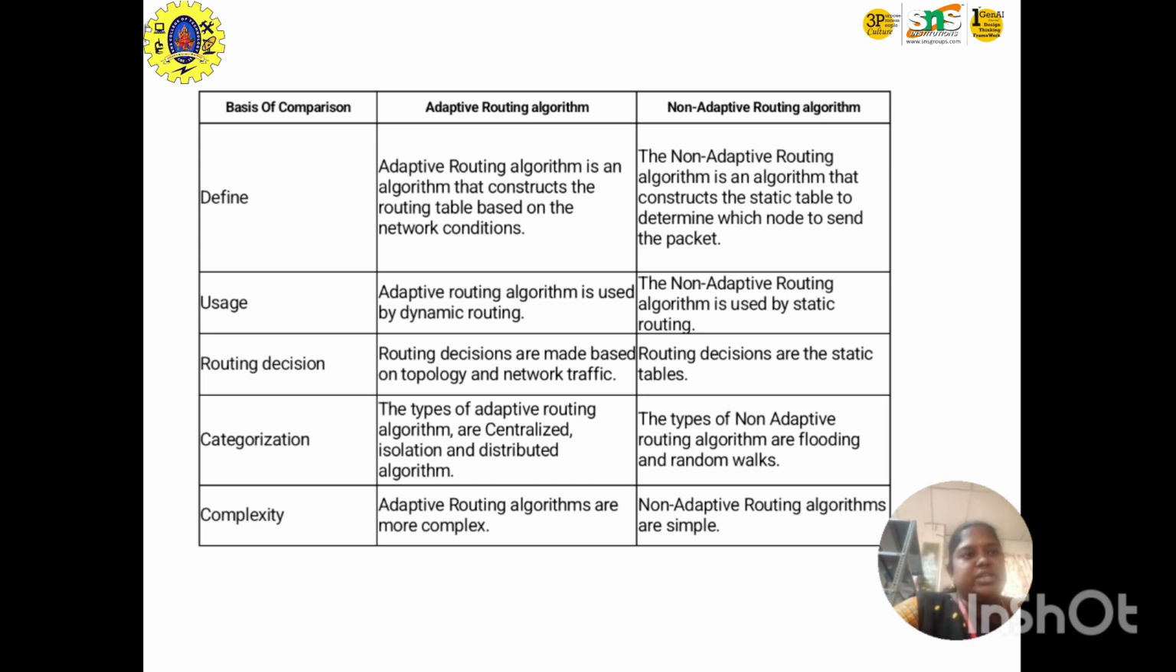The comparison is defined by usage, routing decision, categorization and complexity. The adaptive one is based upon the network condition, and the static table determines how the node will send the packet. Usage means adaptive is dynamic routing and non-adaptive is static routing. Routing decision is based on topology and network traffic for adaptive, and on the static table for non-adaptive. Categorization is centralized, isolated and distributed for adaptive, and flooding and random walk for non-adaptive. Adaptive is more complex, and non-adaptive is simple for communicating.